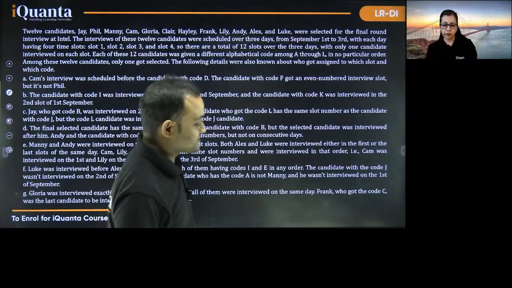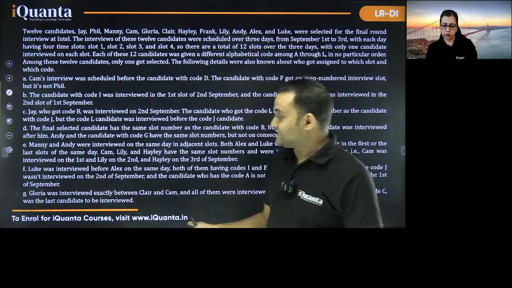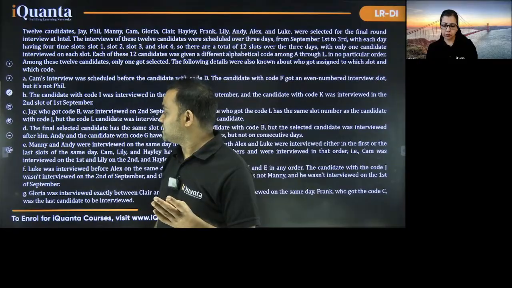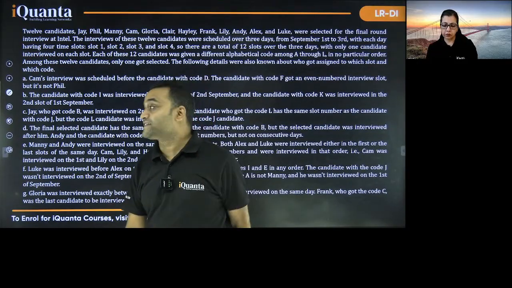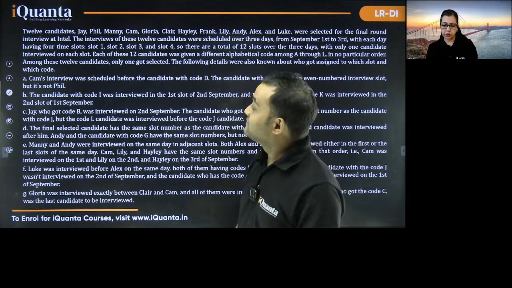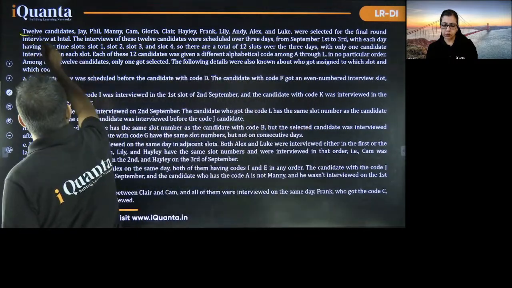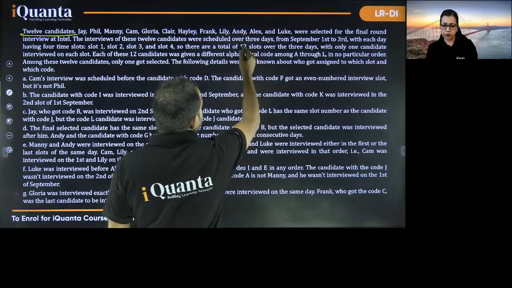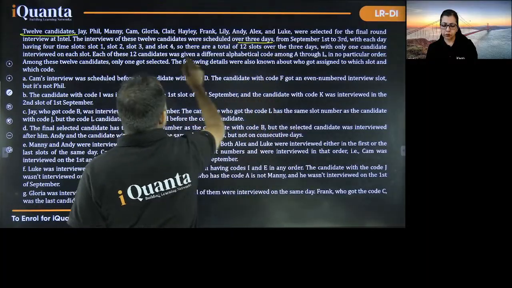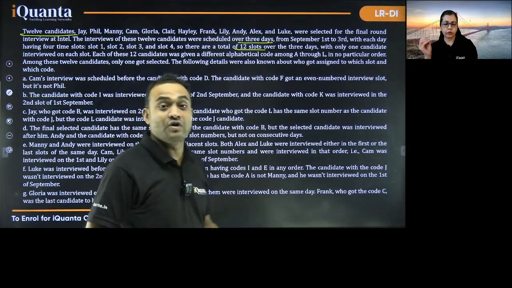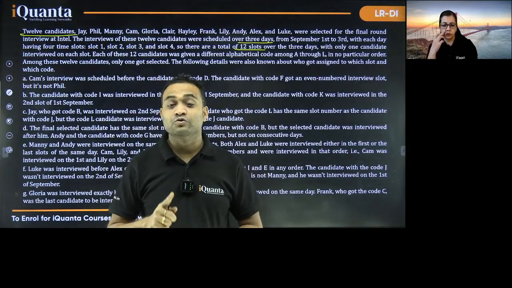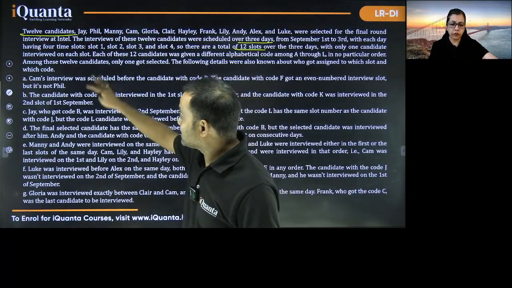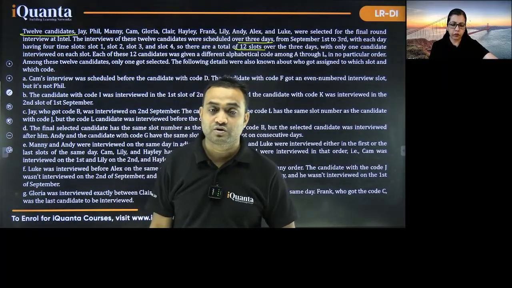All right, then comes this one, the length of this set. You can see there is a lot of information: A, B, C, D, E, F, G, H. So eight statements, right? 8 statements, and we have 12 candidates. 8 statements, 12 candidates, and then we have 3 days and a total of 12 slots, 4 slots every day. 3 days, 4 slots each day. And that's not the end of it.